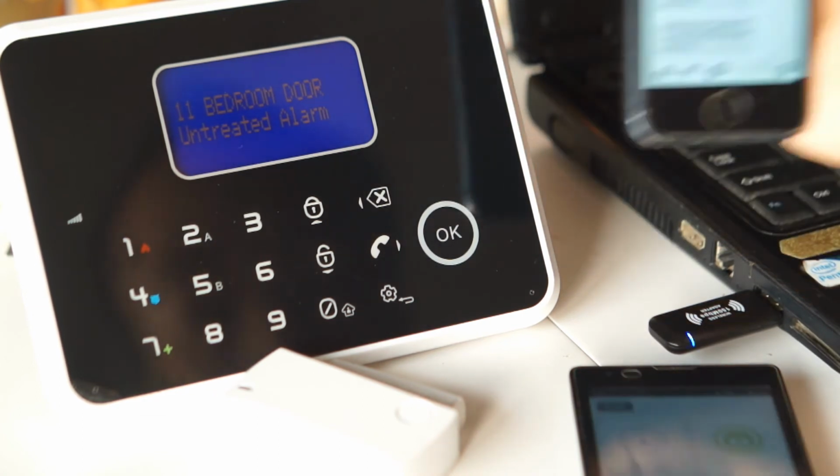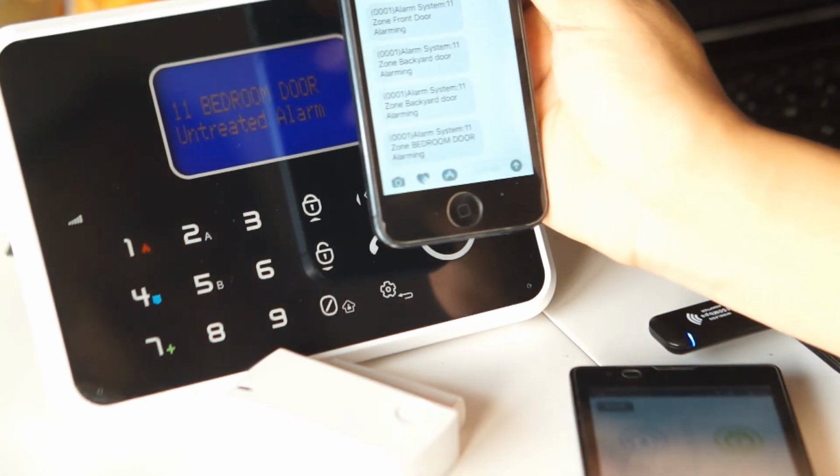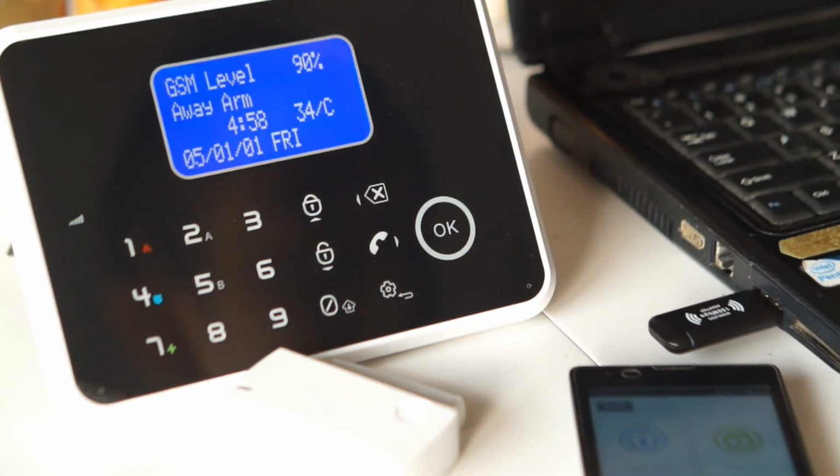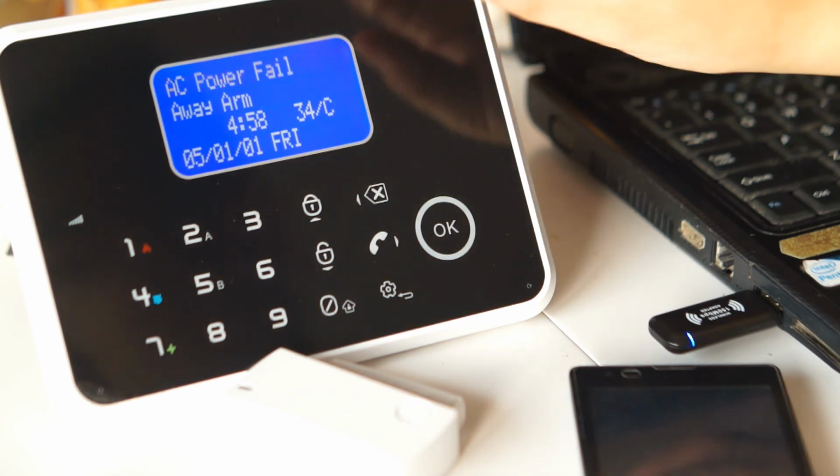Right. That's it. So maybe you can hear clearly. Also, we can see the zone name has been changed on the LCD display.